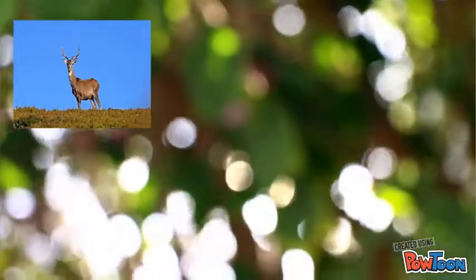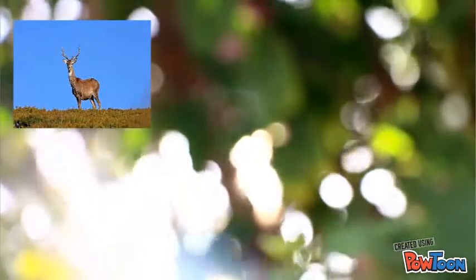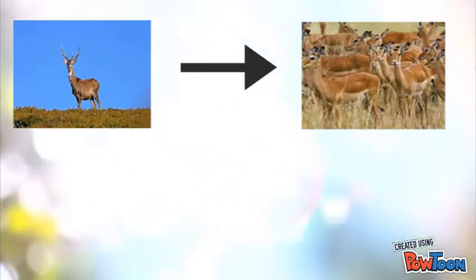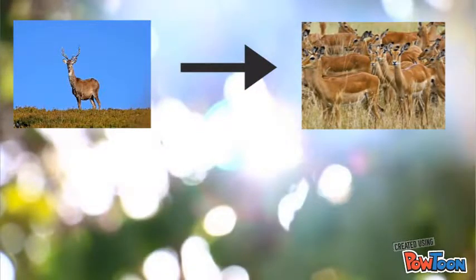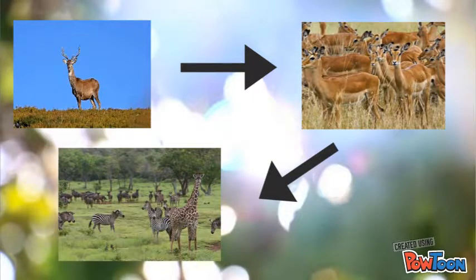Ecologists classify organisms on levels. First, we have a species, which is a group of similar organisms. Then we have a population, which is a group of individuals that belong to the same species. Then a community is an assemblage of different populations that live together in a defined area.